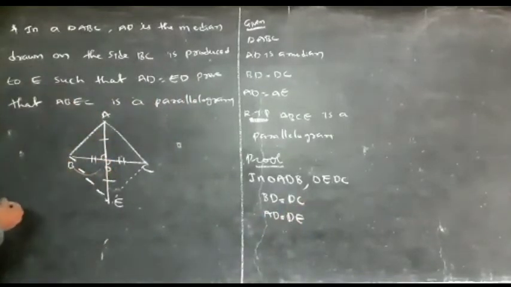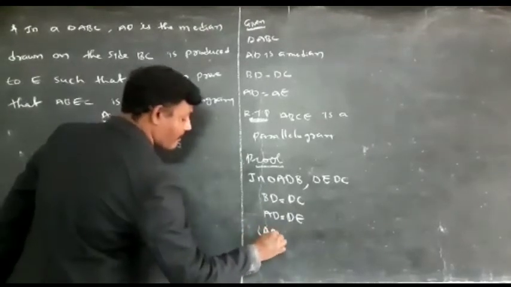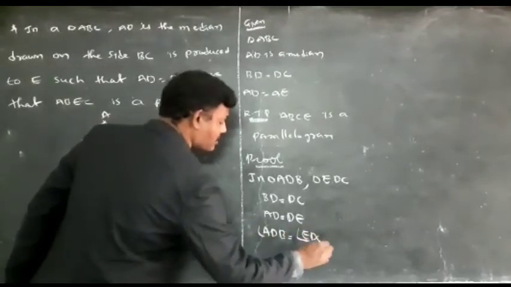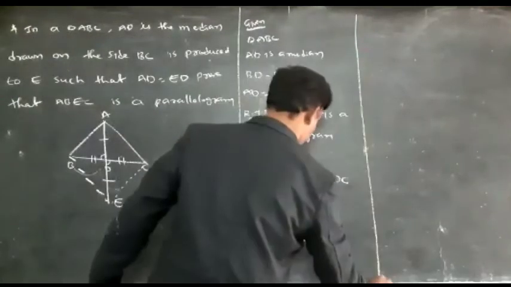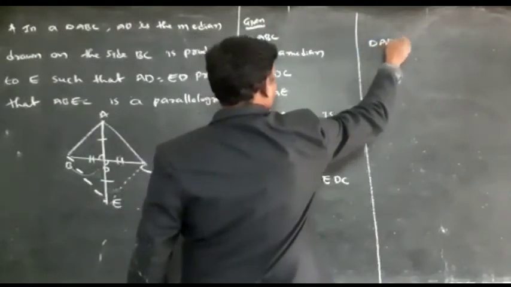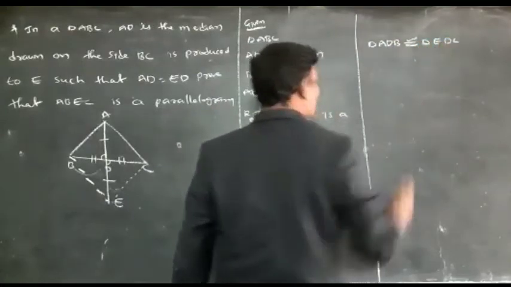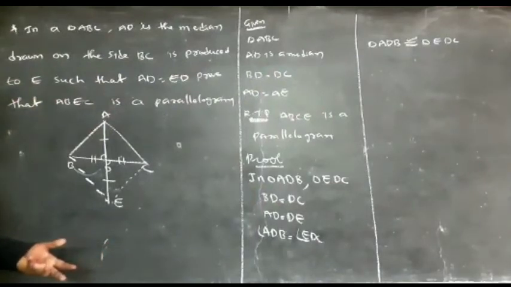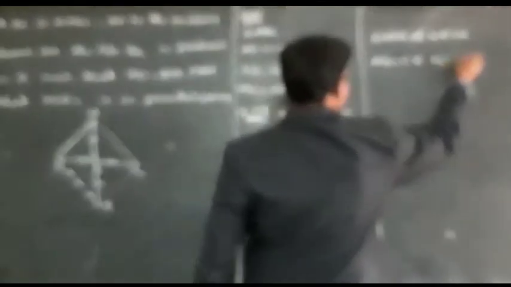And these two are vertically opposite angles. It means angle ADB is equal to angle EDC. By SAS we can say these two triangles are congruent. So triangle ADB is congruent to triangle EDC. If two triangles are congruent, the remaining parts are equal. It means corresponding parts are equal. So what can we write? AB is equal to CE by CPCT.